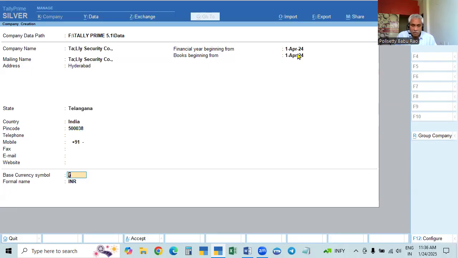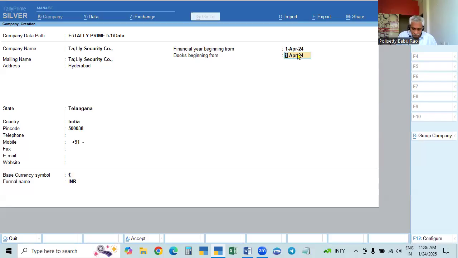But now what we want is the second one, username and password for security control, user access control. In this case, we will take both.